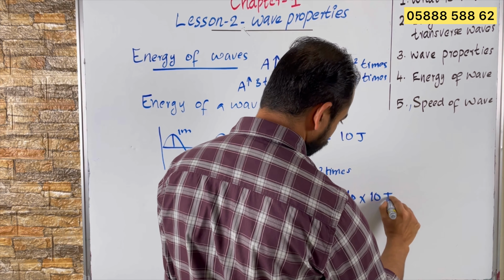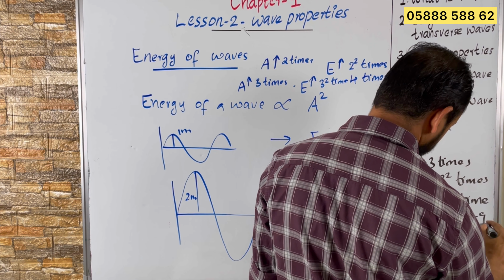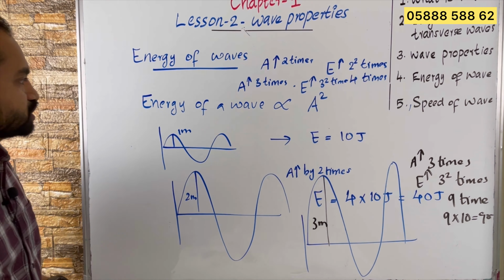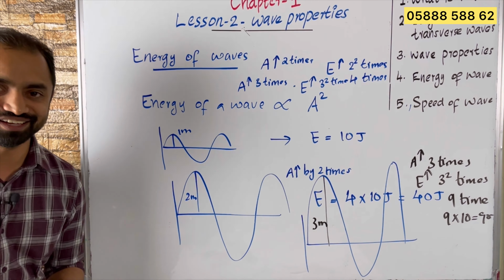Then we will draw another wave here. Another wave. So it has an amplitude of 3 meters, which means amplitude increased by 3 times, right? So if amplitude increases by 3 times, what happens to energy? Energy will also increase by 3 square times. So how much is 3 square? 3 square is 9 times. So 9 times its energy 10 joules, so it will be 90 joules. So that is the relationship between energy of a wave and its amplitude.